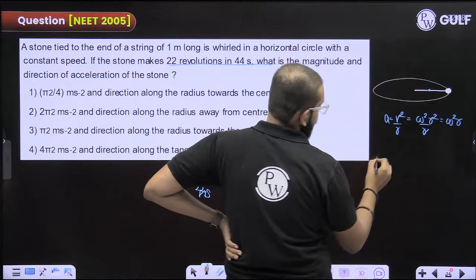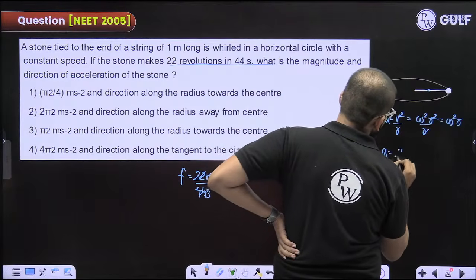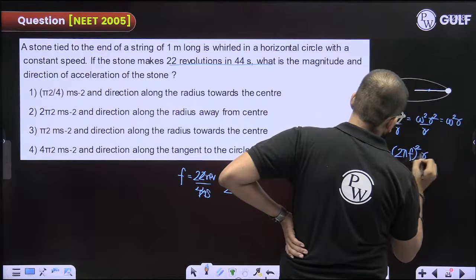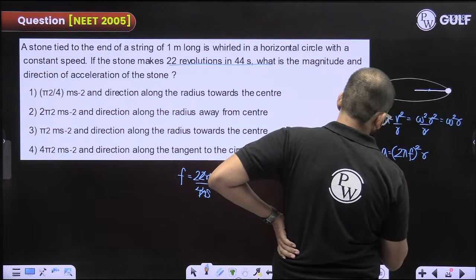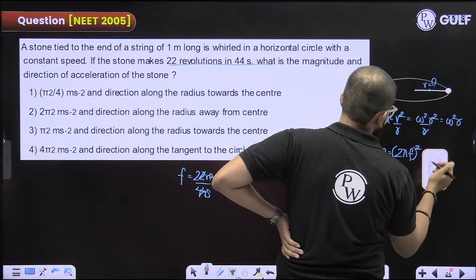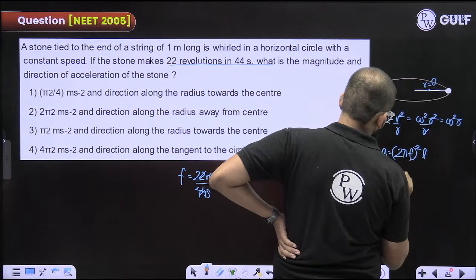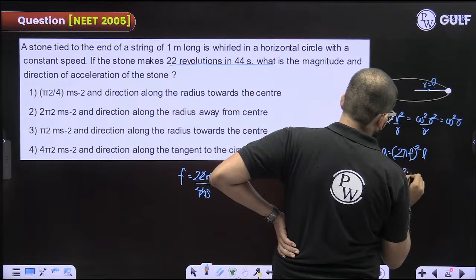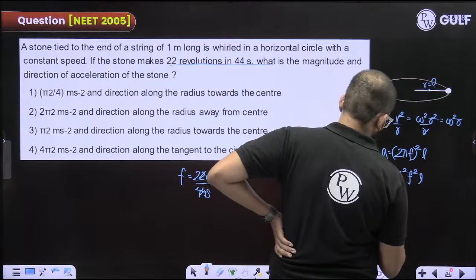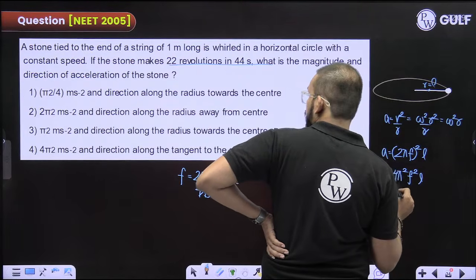So, acceleration I would be getting as 2 pi into frequency whole square into the length of the string. R is the radius, that is the length of the string. 4 pi square into frequency square into length L. Frequency is how much?